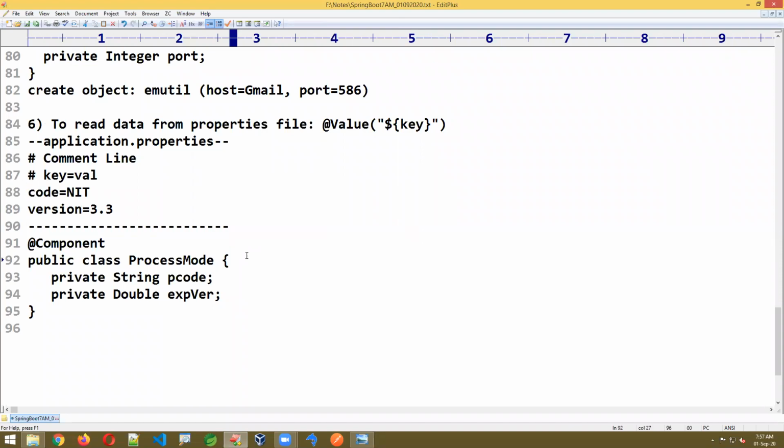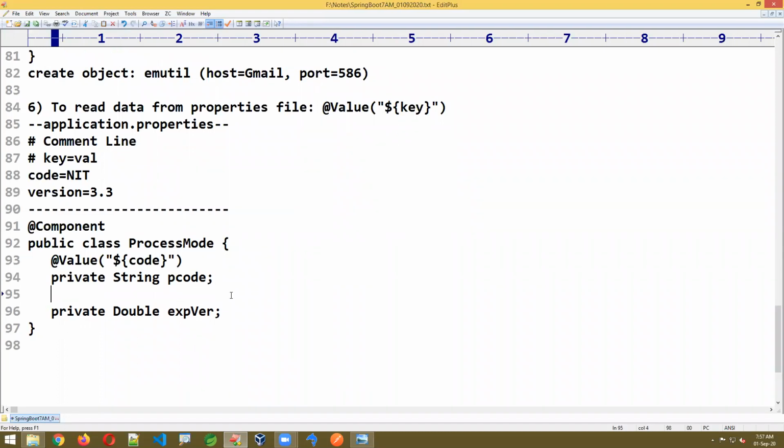Now there I'm writing here @Value, parenthesis, double quotes, dollar, open brace and close brace. What is the key here? It is code. We need to write the same. Now the next one is version. There I'm writing @Value, parenthesis, double quotes, dollar, braces, version.